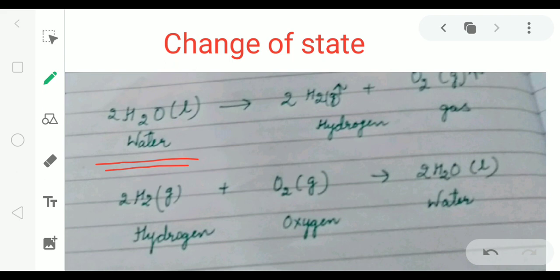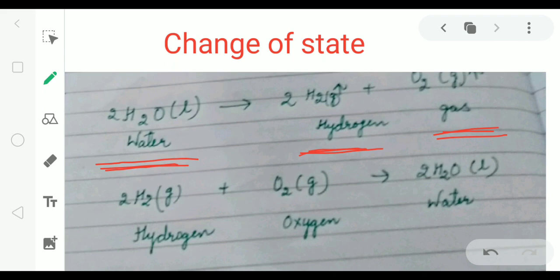During electrolysis, hydrogen gas is given out, oxygen gas is given out. So what are new products? Hydrogen gas and oxygen gas. Water is liquid, hydrogen is gas, oxygen is gas. So we can observe change of state.